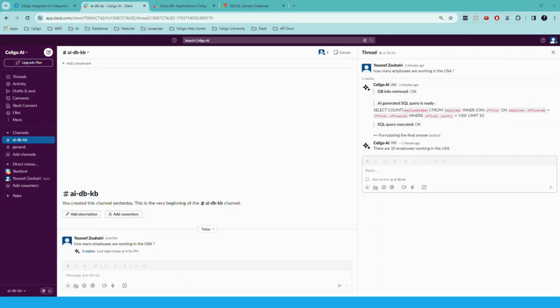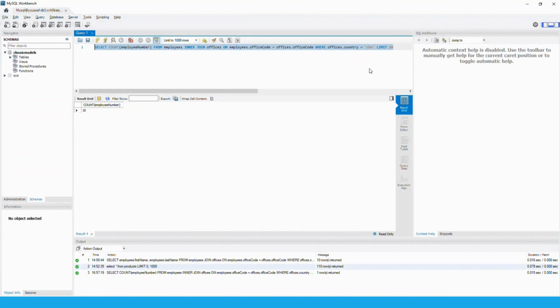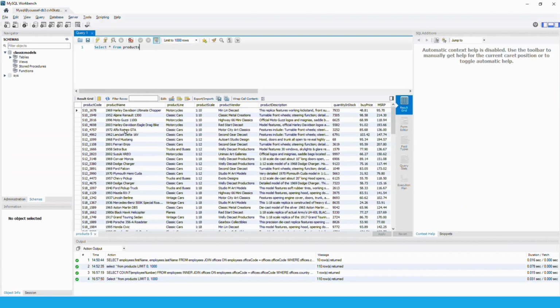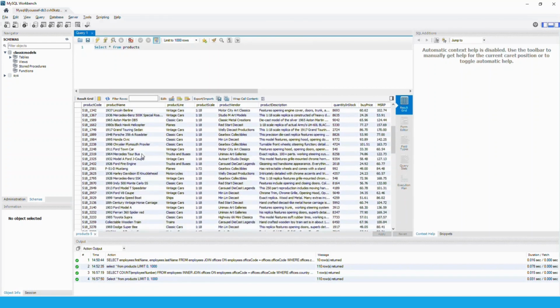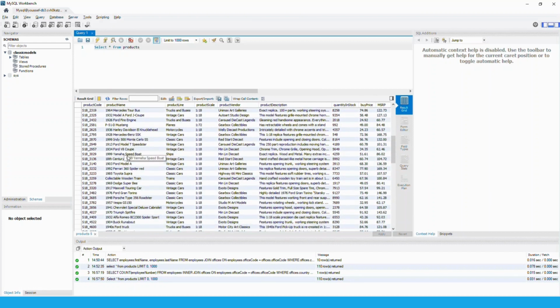So if I go back to the database and do select star from products, for example, we see that we have a lot of products, a lot of cars, for example this one, Ferrari 360 Spider Red.